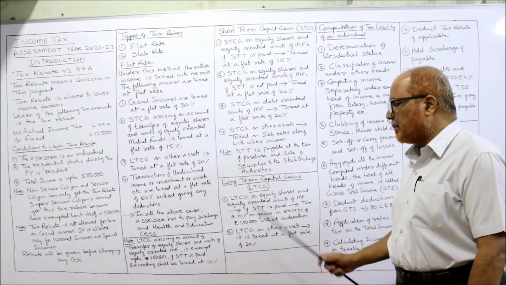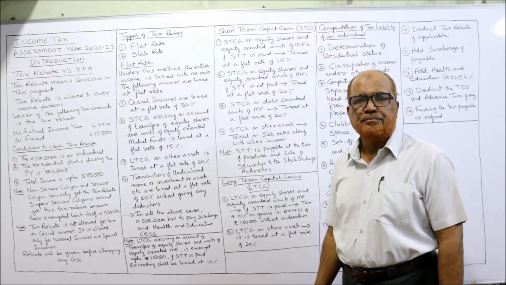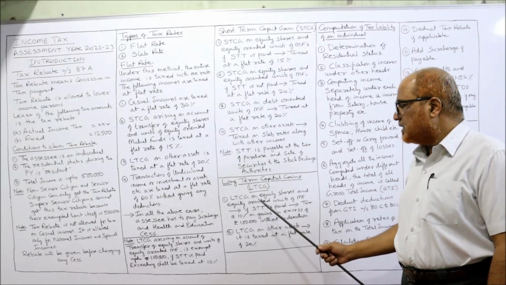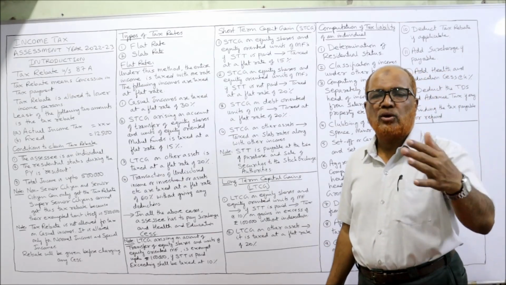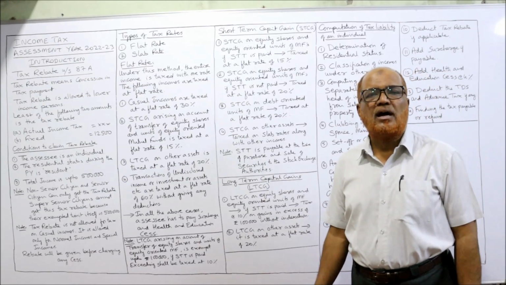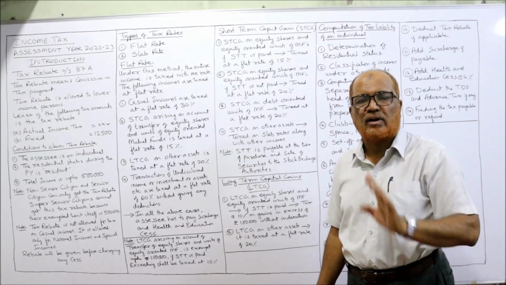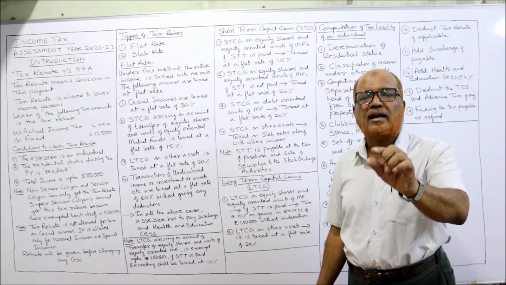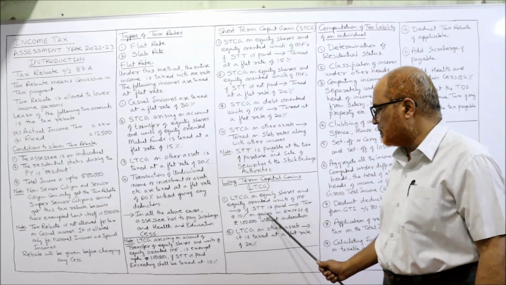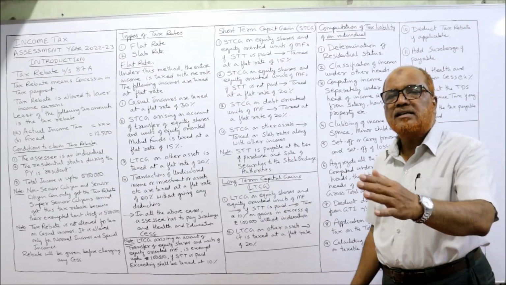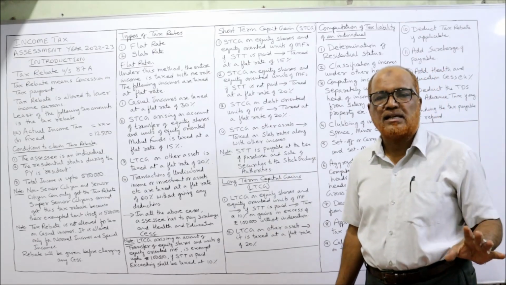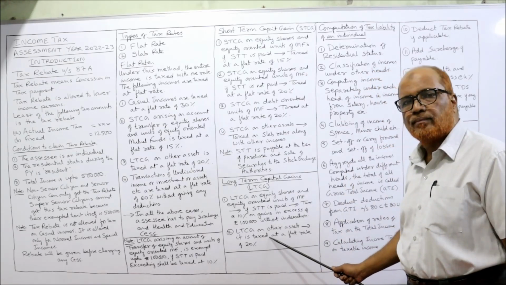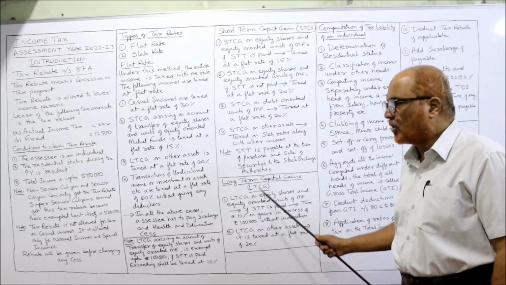Now, long-term capital gain, LTCG. Here, LTCG we have divided into two categories. LTCG on equity shares and equity-oriented units of UTI is exempted up to rupees 1 lakh. The excess of 1 lakh is taxable at a rate of 10% without indexation. Secondly, LTCG on any other asset is taxed at a flat rate of 20%. These two rates you have to remember for LTCG.